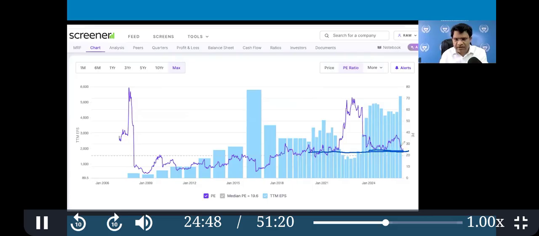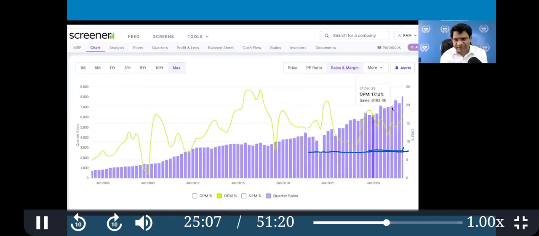So is it at a good valuation? Yes, it is good at present. You have to see the entire picture. It is not just one parameter, but the valuation is in a lower zone. Check the margin as well. Okay, see that sales is going up, margin is also fluctuating. This is a mature company.